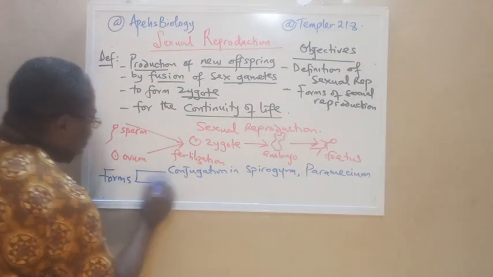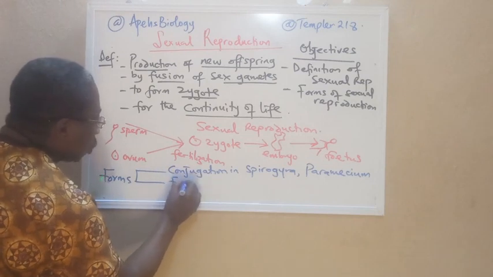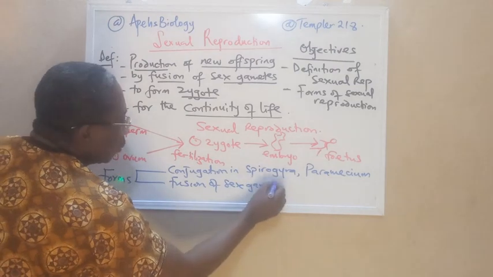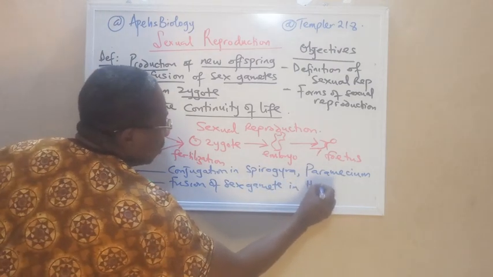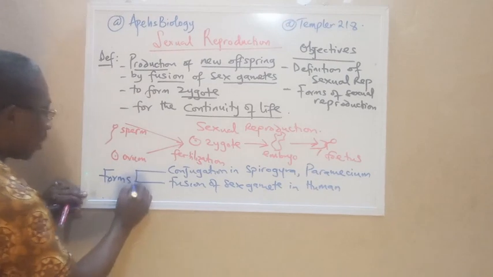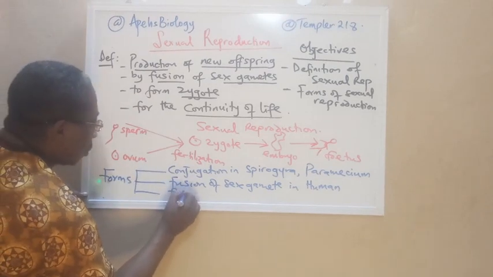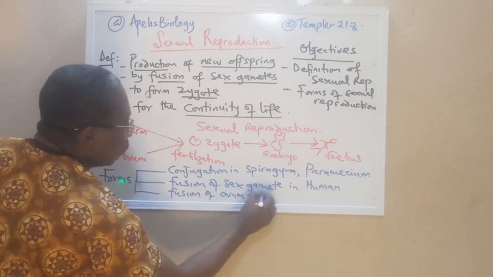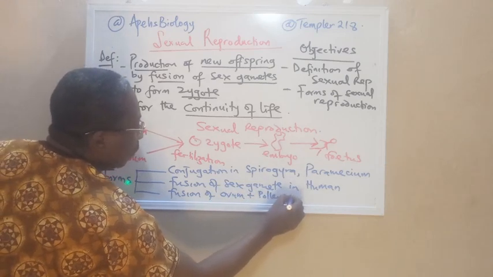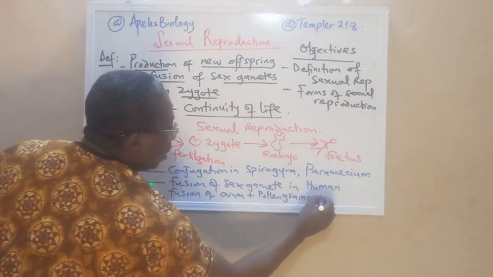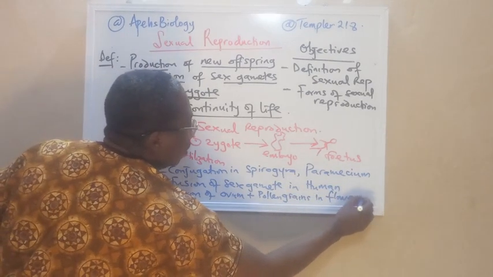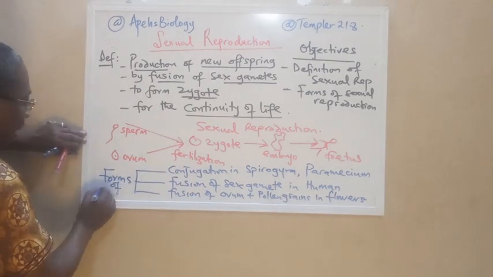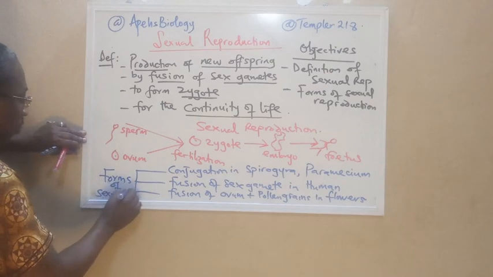Then you have another one that is called fusion of sex gametes, which is what we just described in humans. And then you can also talk about fusion of ovum plus pollen grains in flowers. These are the different forms of what we call sexual reproduction.